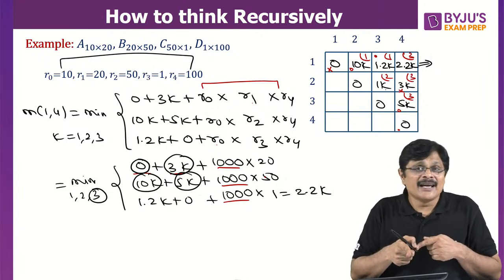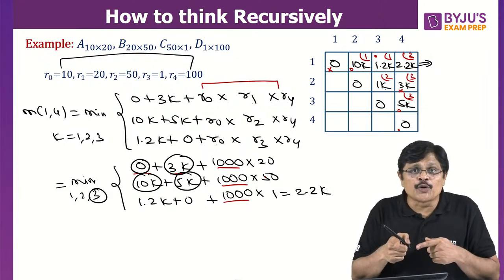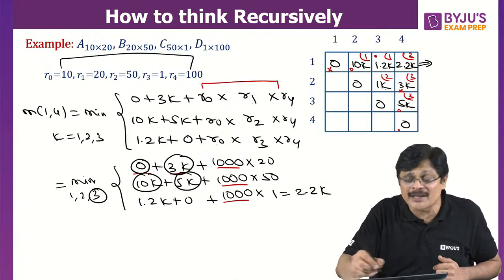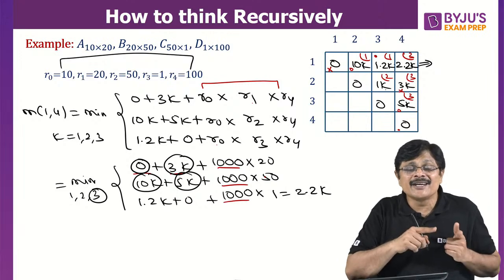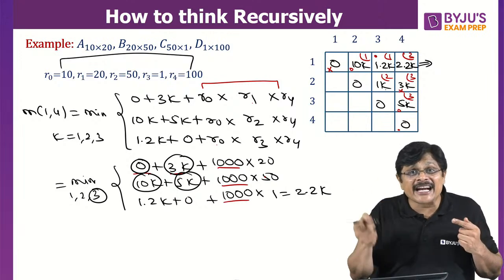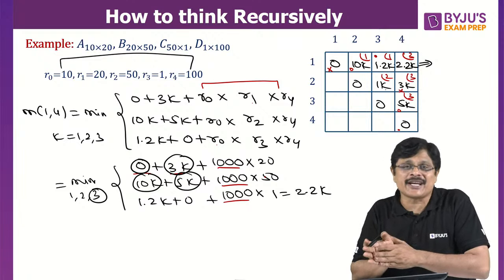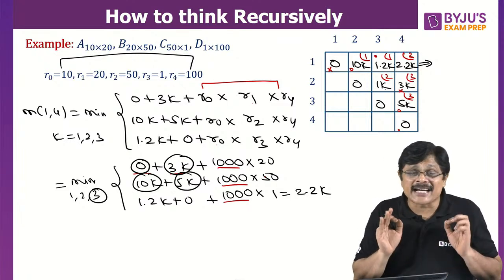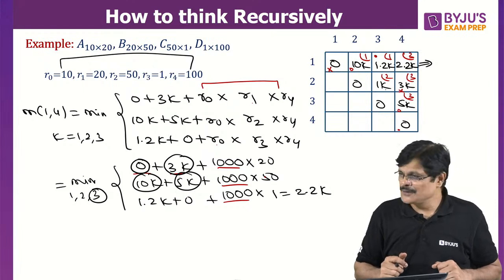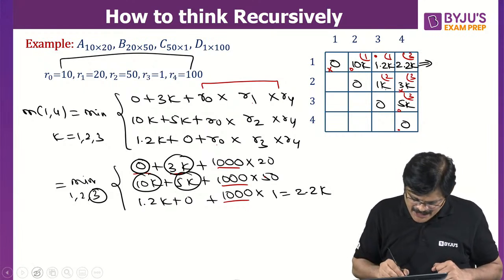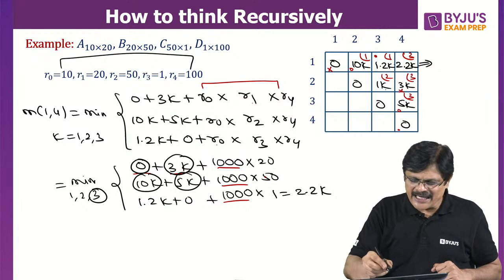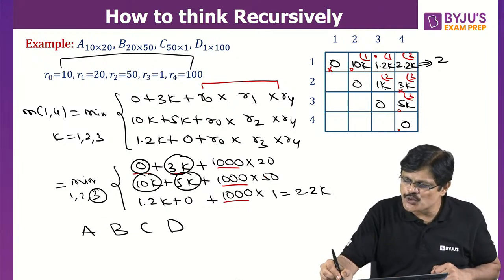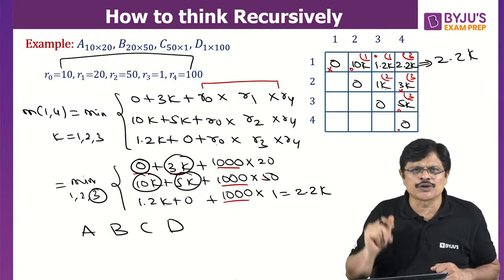Am I clear? If you don't use the dynamic programming approach, every time you have to solve this problem many times. For this problem, you have to solve this. For this problem, you have to solve this. So instead of solving it again and again, we are storing it and reusing it. Am I clear? So that is the basic idea, my dear friends. Hope you understand. And now, of course, you understand A, B, C, D. The minimum number of multiplications is 2.2k. That you understand. That is 2200.